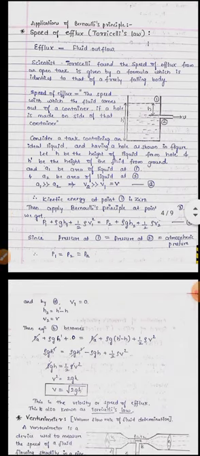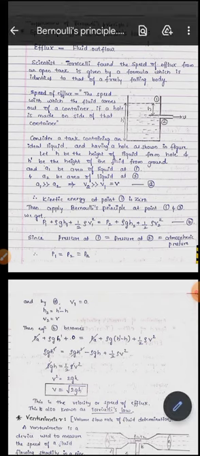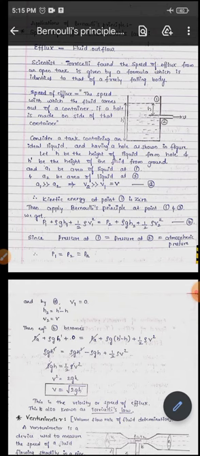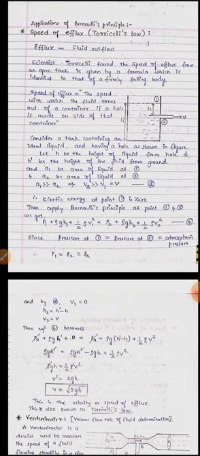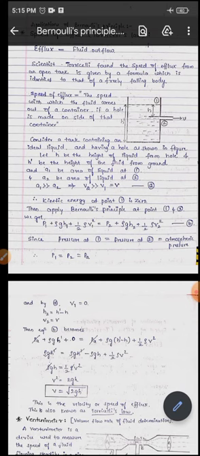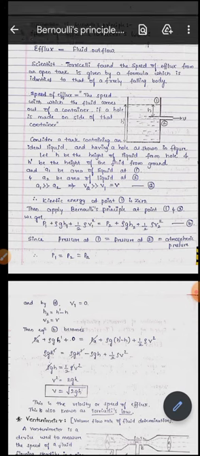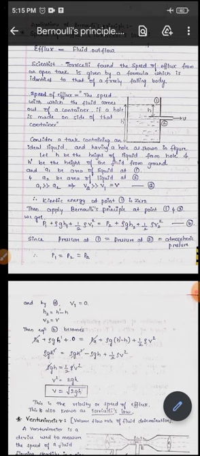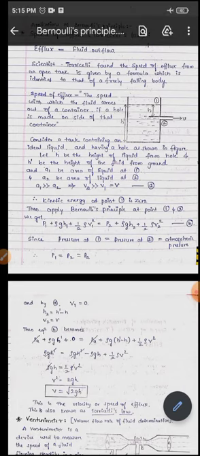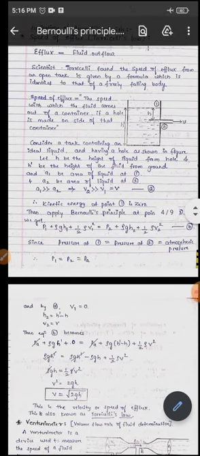To calculate this, consider a tank which has an ideal liquid in it, and we have made a tiny hole on the side of the container as shown in this figure. Let h be the height of the liquid from the hole, from the point where the hole is, and h dash is the total height of the fluid from the ground level.